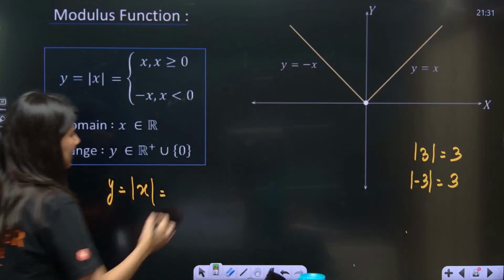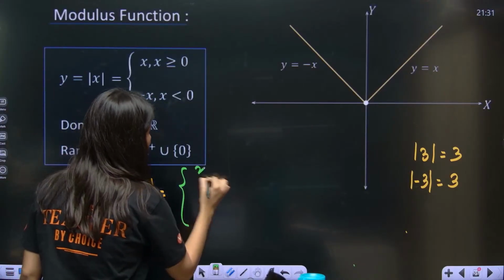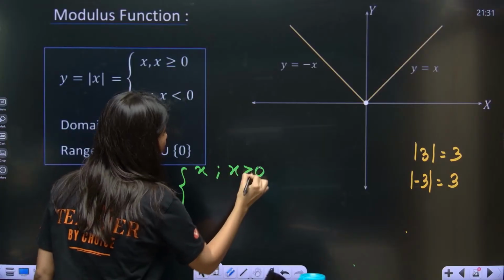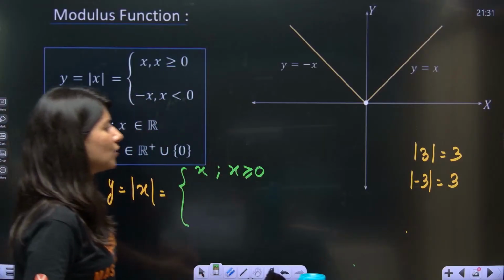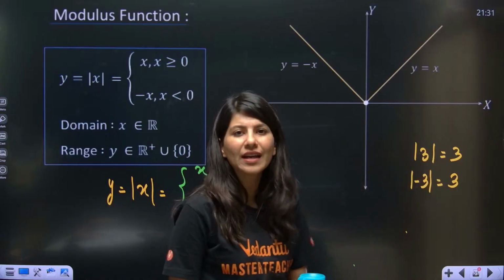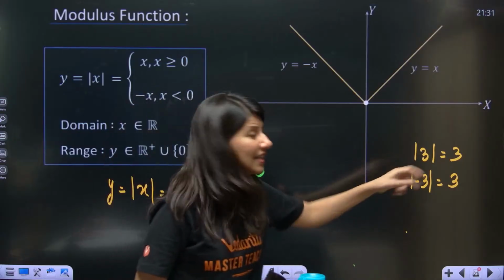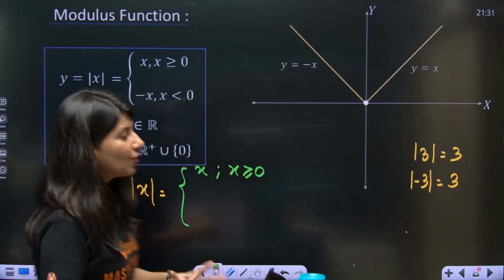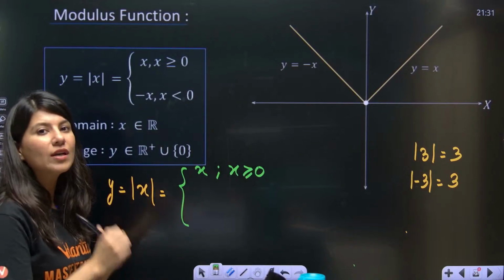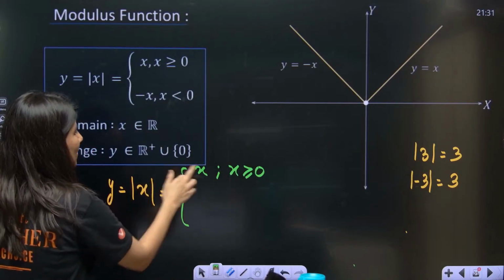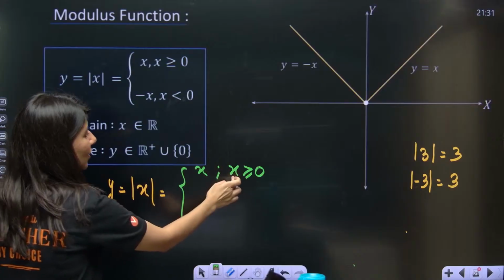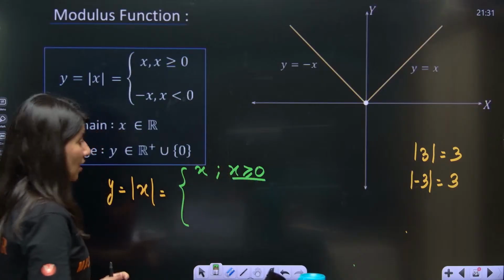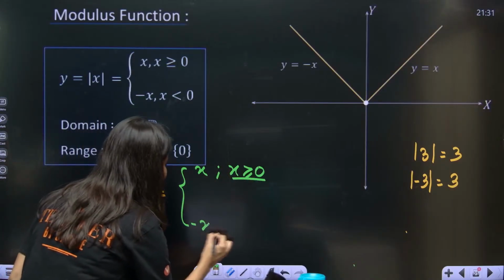Mod x is going to give you x when your x is positive. So this is, I think, very easy. Suppose you have mod of 3, you will just write 3, because 3 is a positive number. So for a positive number, taking mod is very direct. So mod x will be just x if your x is positive, but mod x becomes minus x if your x becomes negative.